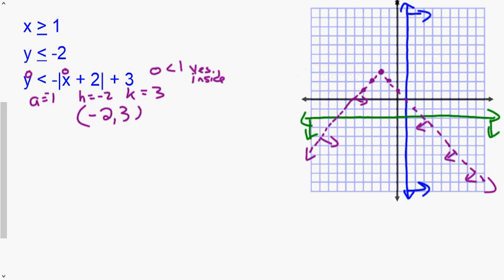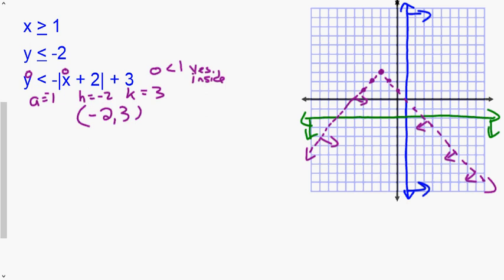All right, so we graphed x is greater than 1. You can see the blue vertical line here, arrow going to the right because it's greater than. Then we did y is less than or equal to negative 2. That is my green line, arrows going down. I graphed the V graph: y is less than negative absolute value of x plus 2, plus 3.